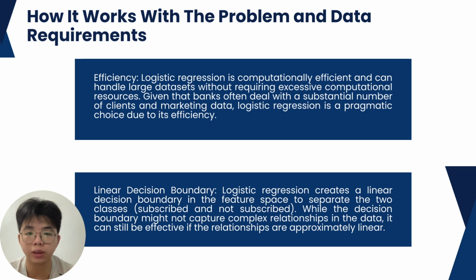Next one is linear decision boundary. It creates a linear decision boundary in the feature space to separate the two classes, which is subscribed and not subscribed to the term deposit. While the decision boundary might not capture complex relationships in the data, it can still be effective if the relationships are approximately linear.